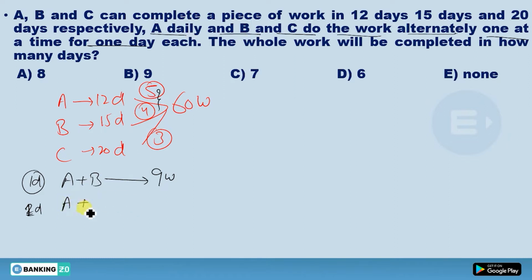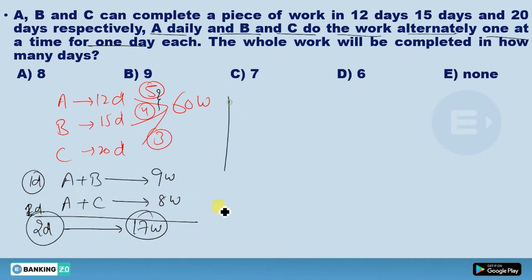B will not work. Instead of B, C will work and A will work daily actually. So A and C, 5 plus 3, 8 work. So can I say in 2 days there will be 17 work actually? I hope this concept is clear to you. In 2 days this 17 work is completed.